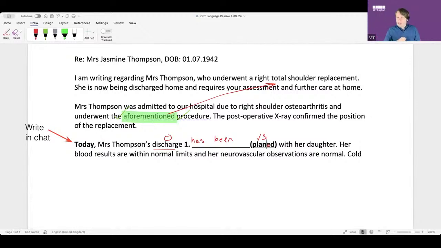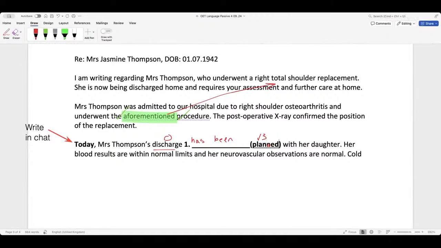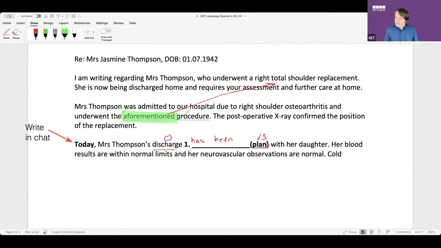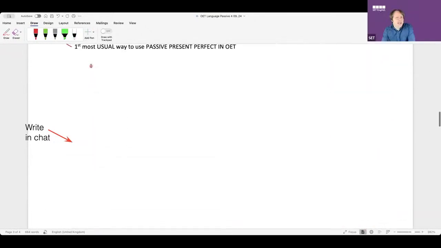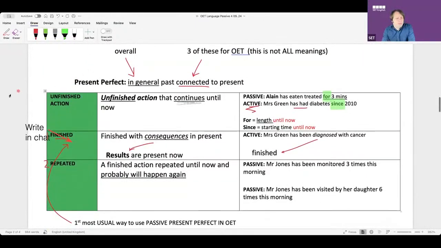Okay, now here's my question for all of you. Is this number 1, number 2, or number 3? Is this a finished action? Is this a continuous action? Continued action. So the planning, does the planning continue until now? It's finished. Who said continuous action here? It's wrong, right? It's this one, guys, right? It's this one.